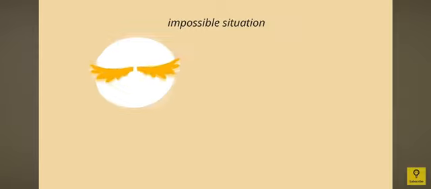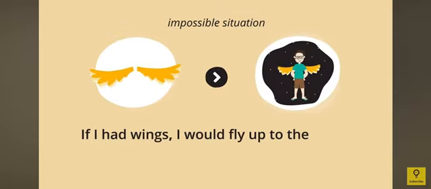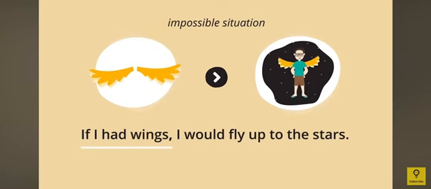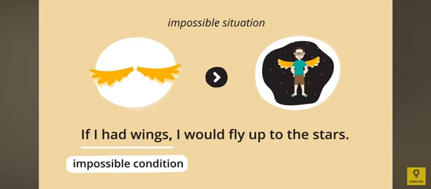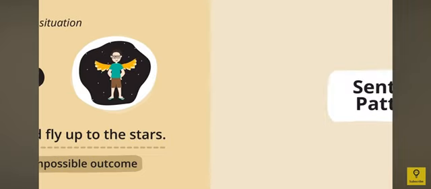Now, let us take an example about impossible situations. For example, if I had wings, I would fly up to the stars. If I had wings is an impossible condition. So, meaning flying up to the stars is an impossible outcome. Now, we know the difference between an unlikely situation and an impossible situation. An unlikely situation means it can happen but most likely won't happen, and an impossible situation means something that can't happen at all.